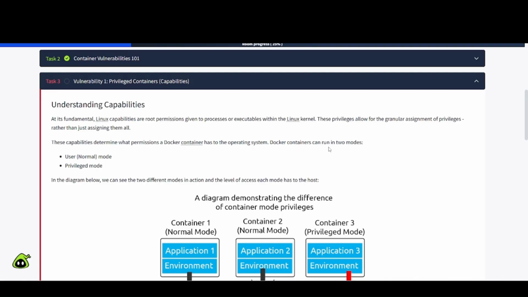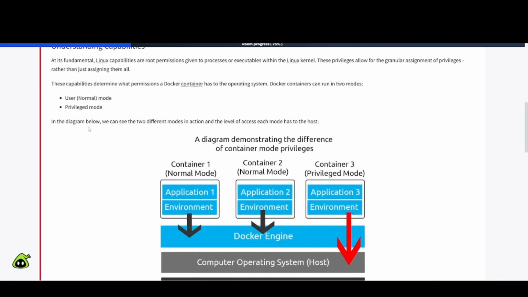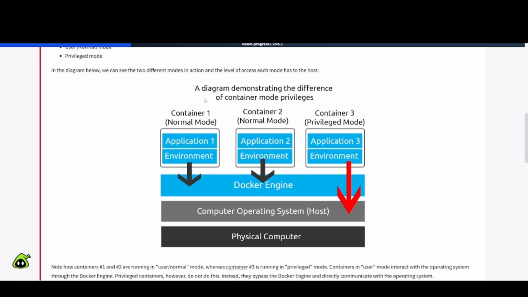Docker containers can run in 2 modes. You have user, normal mode, and you have privilege mode. In the diagram below, we can see the two different modes in action and the level of access each mode has to the host. So let's look at this diagram. A diagram demonstrating the difference of container mode privileges. Container 1, normal mode, application 1, environment, Docker engine. Container 2, normal mode, application 2, environment, Docker engine. Container 3, privilege mode, application 3, environment. And this goes to the computer operating system, which is the host.